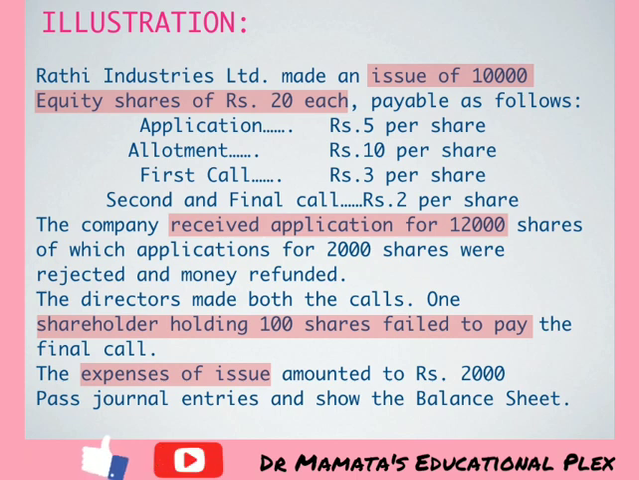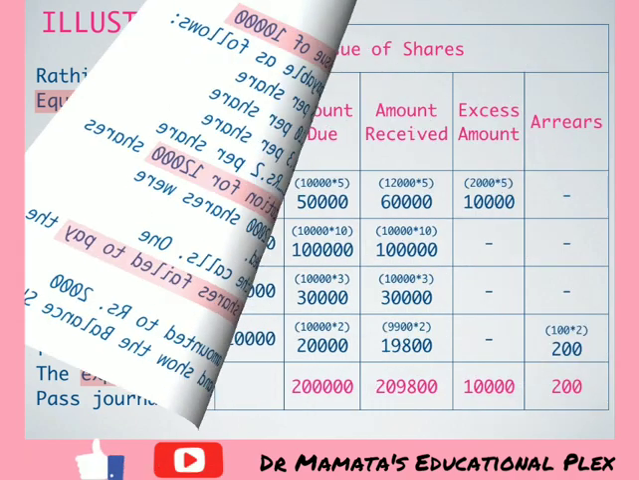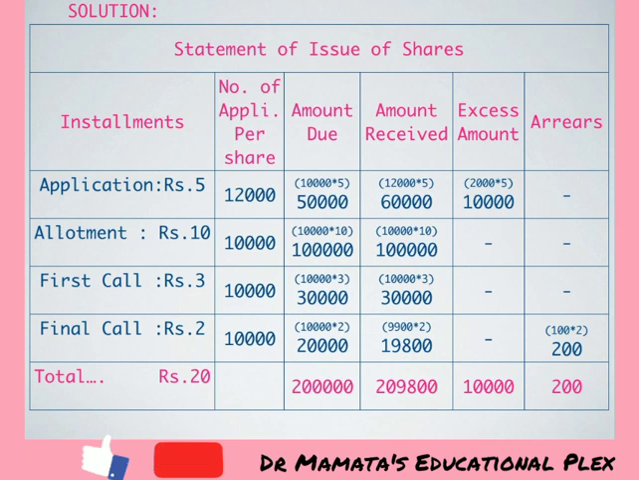But while solving, in our solution part, the very first and essential part is a statement of issue of shares. We have to prepare some working of issue of shares. Here you can see I have shown you the working of issue of shares. This working is equal to the solution of your problem, because in this working all the figures are recorded and these figures we have to put in our journal entries only. Here all the calculations regarding our problem have been done. So this is a format of statement of issue of shares.